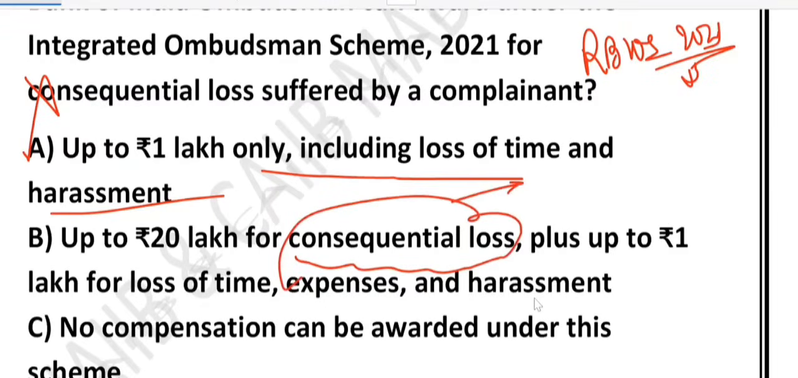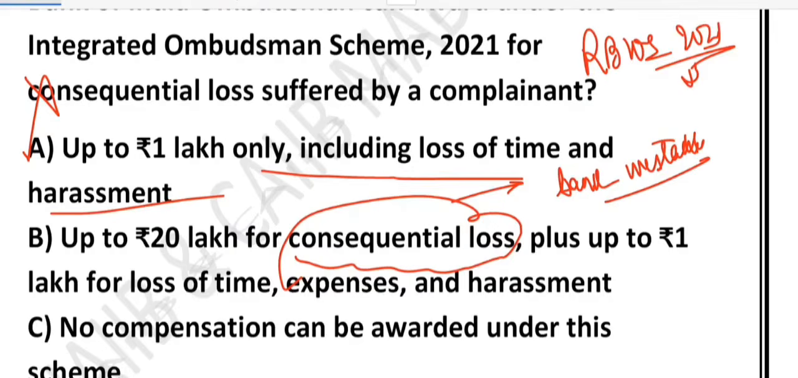Basically, it means losing money because of a bank mistake. Suppose there is a bank mistake and because of that, we lose money. That is called consequential loss. So if a customer suffers consequential financial loss, the ombudsman can award up to 20 lakh.